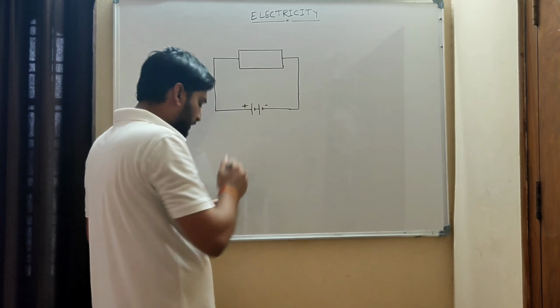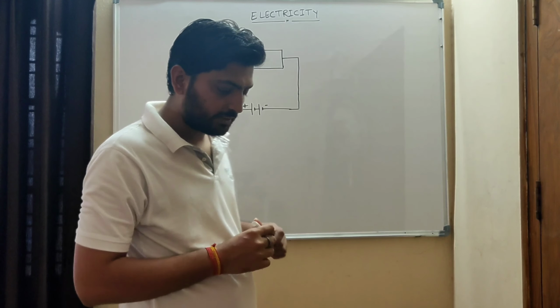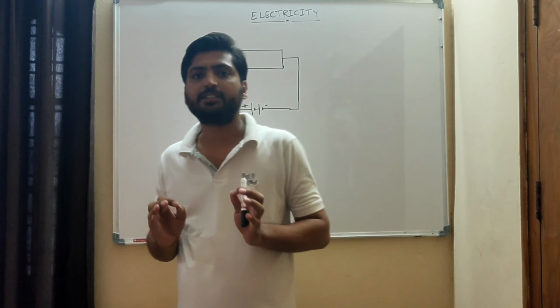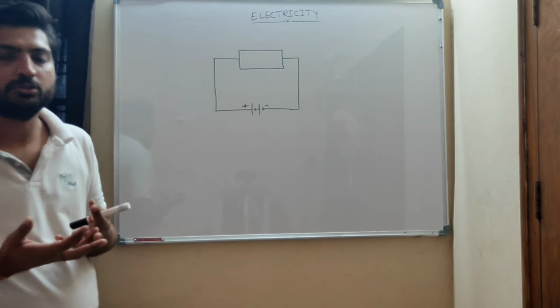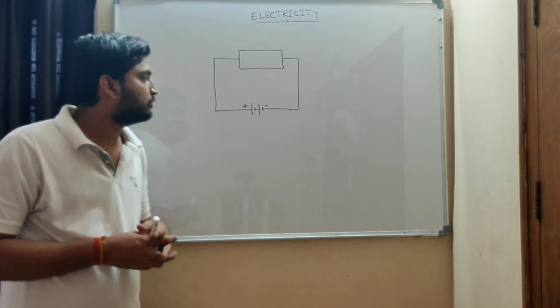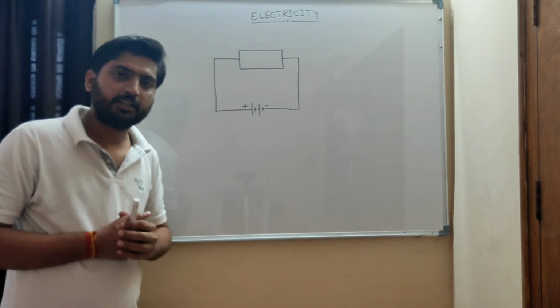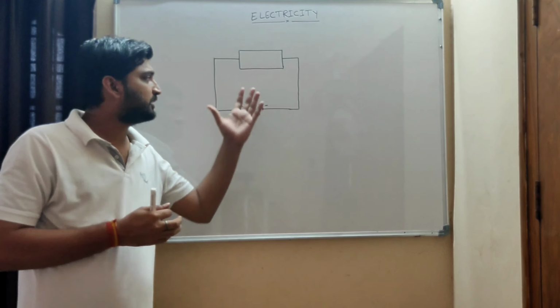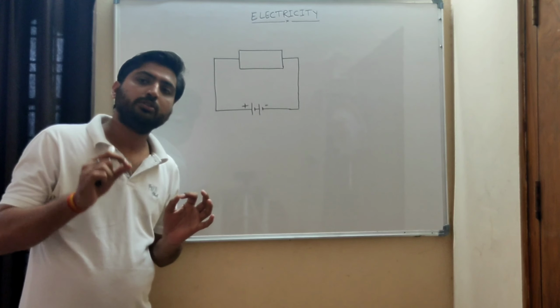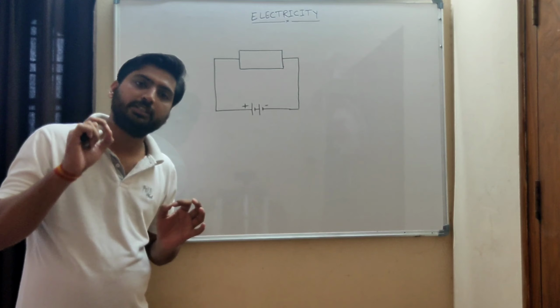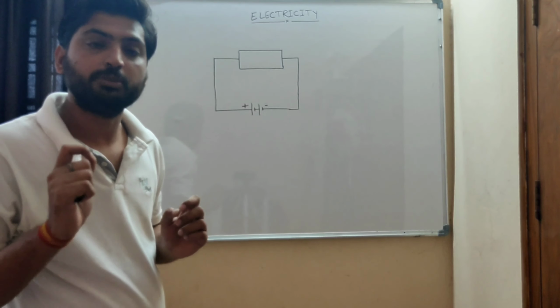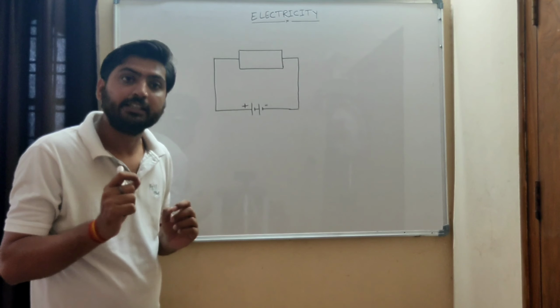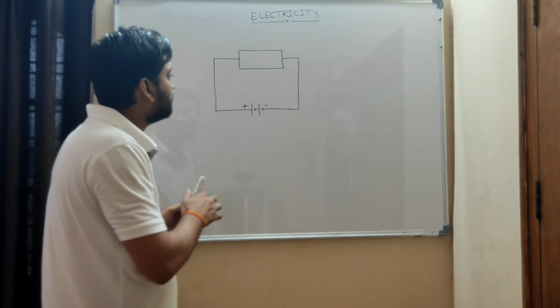Now, what is free in this conductor? Conductor is nothing, a metal. Generally metals are good conductors of heat and electricity. Suppose this is copper metal or aluminium. So what is present in this? We know the current is the flow of charge. Which charge is flowing? Only electrons, not protons, because electrons are free.